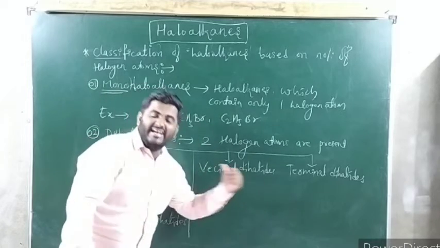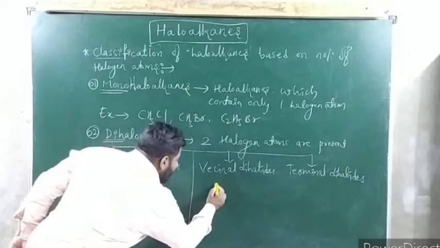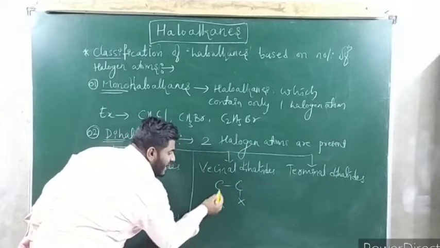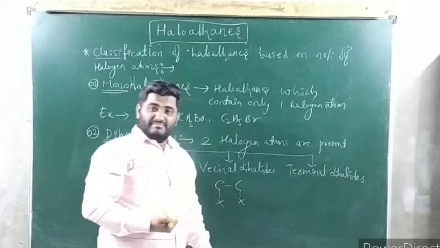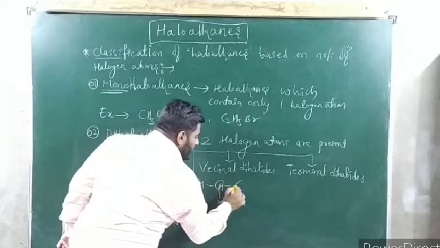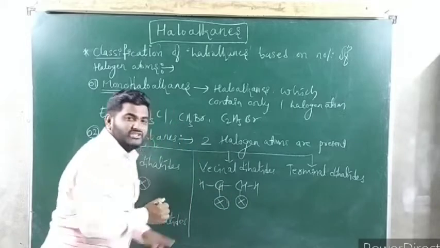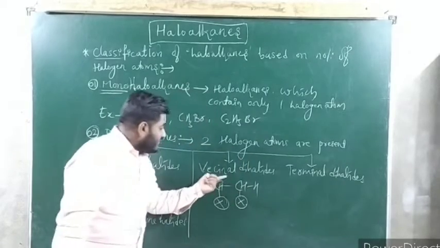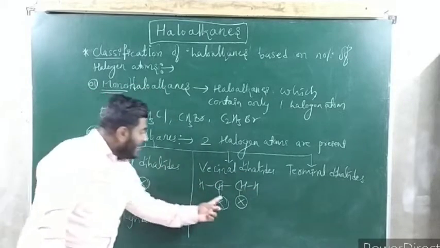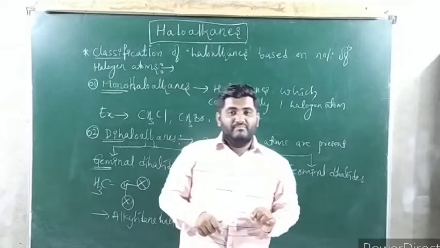Second one, vicinal dihalides. Vicinal indicates adjacent carbon atoms. Carefully see, here you have two carbons. One halogen is attached to this carbon, and another halogen is on the neighboring carbon. That is called adjacent. The remaining you can write as H. So halogen atoms are attached to adjacent carbons. What are vicinal dihalides? Vicinal dihalides are the dihaloalkanes in which halogen atoms are attached to adjacent carbons. Adjacent means neighboring carbon. I hope you are getting it.